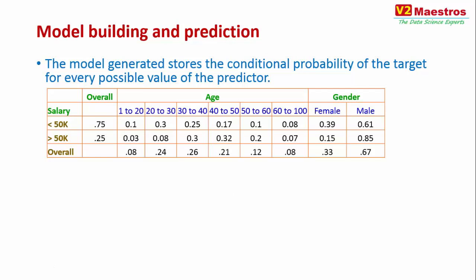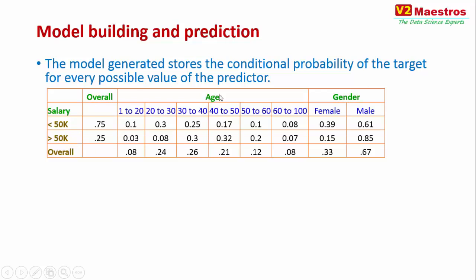And how do you build this table? You first start by finding the overall probabilities within the training data set. So you start here with the overall probability of the outcome. Less than 50 is 0.75, greater than 50 is 0.25. This is the overall probability based on the training data set. Suppose the training data set has 200 records, and when you say 0.75 is the probability of less than 50K, it means 150 records in there actually have salary less than 50K. It's the training data set, so you already know the outcome. This is the overall probability. Overall, how many people are less than 50K? How many people are greater than 50K?